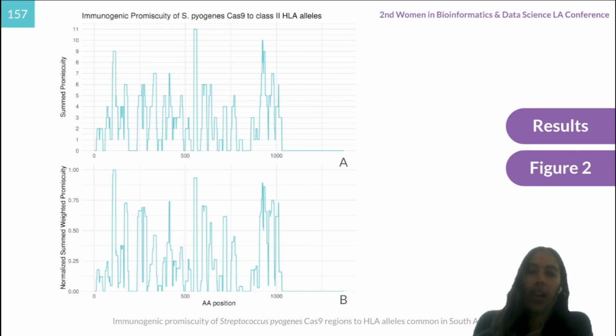If you consider the highest peak on figure 2b, around residue 111, and look back into the simple promiscuity plot, you'll notice that it was previously the third or fourth peak in order, with the promiscuity value equal to the peak around residue 933. Still, interesting regions for a class 2 guided deimmunization effort center around residues 933, 923, 555, and as I mentioned before, 111.